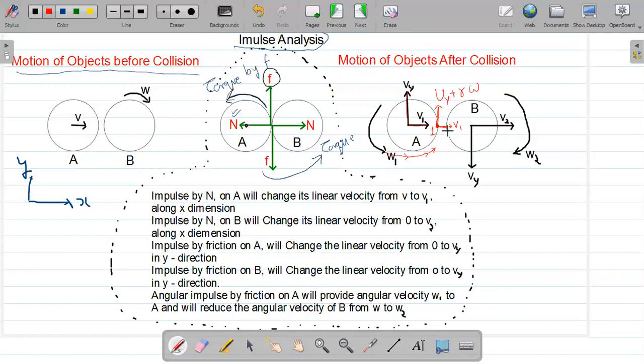Now, the point 2, which is on the circumference of disk B, will have a velocity vy in the downward direction, and then another velocity because of the rotational motion omega 2. That tangential velocity will be in the upward direction, r omega 2, and one more velocity v2 on this side.